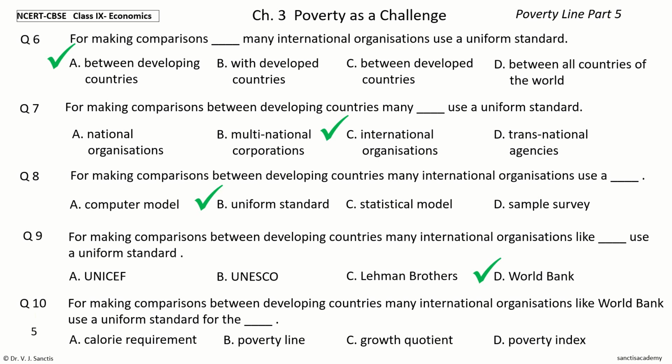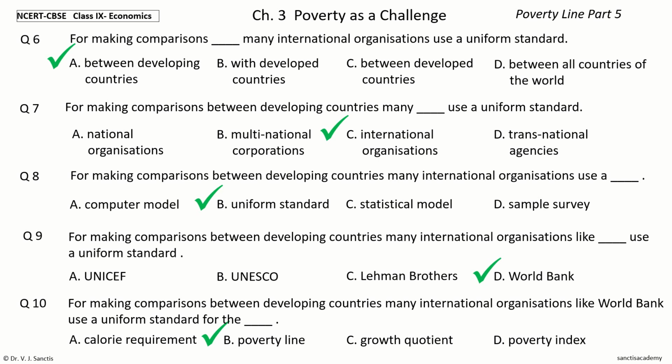Your time to choose. And the answer is poverty line. So, for making comparisons between developing countries, many international organizations like World Bank use a uniform standard for the poverty line.